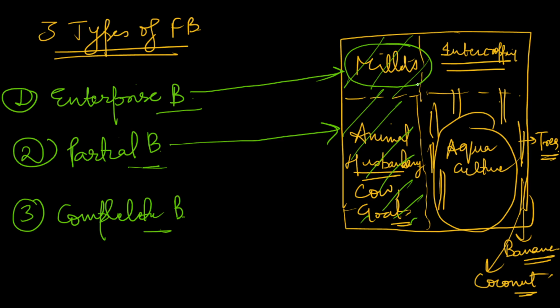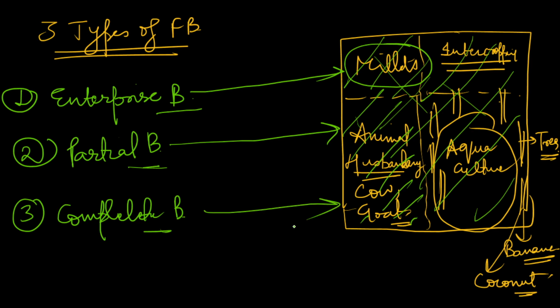And now when you take the complete farm, including aquaculture, also intercroppings, also millets, also some silvicultural trees which are grown, agroforestry, also all these things, whenever we take the complete farm into our budgeting process, that is known as complete budgeting. So these are the three types of budgeting, and I hope you are able to understand what these are, and you will be able to write a good answer now.